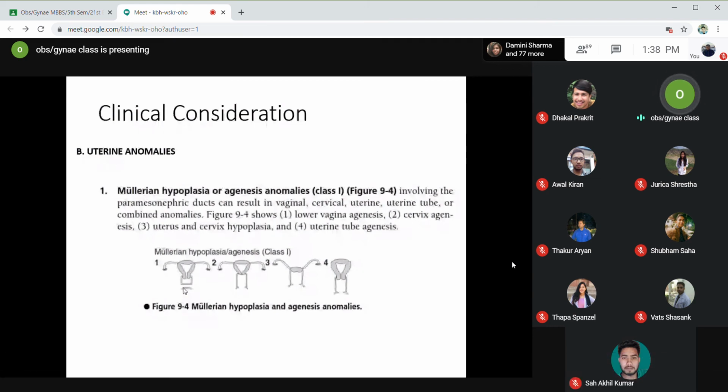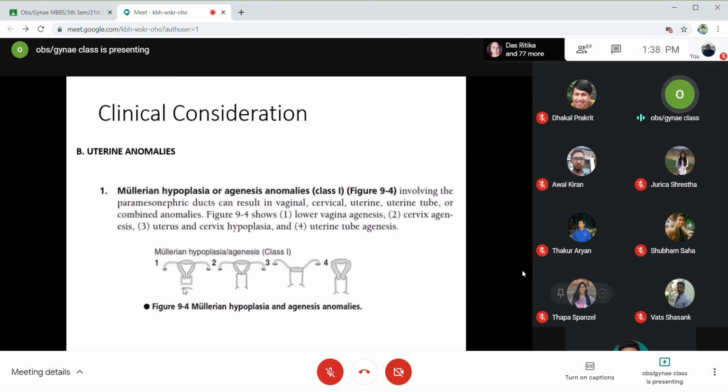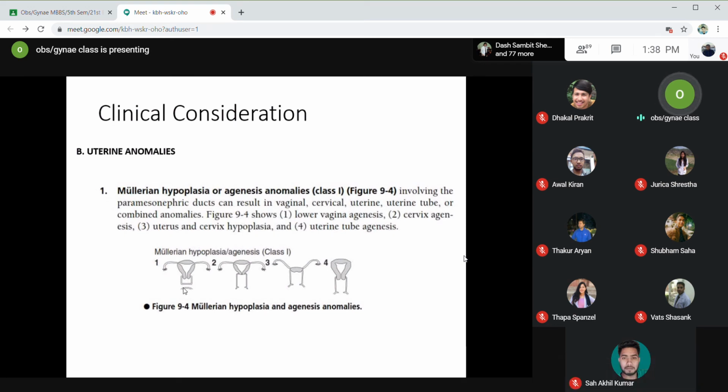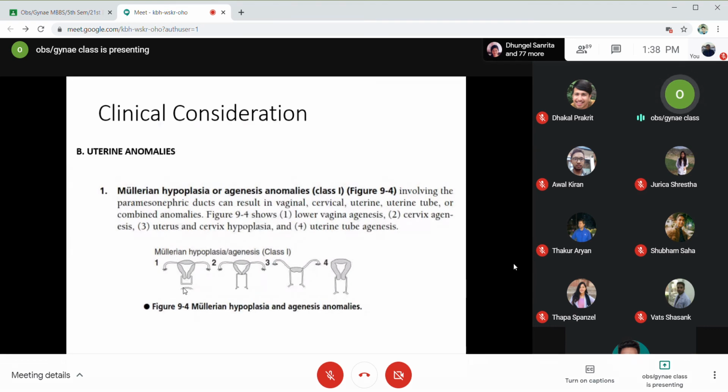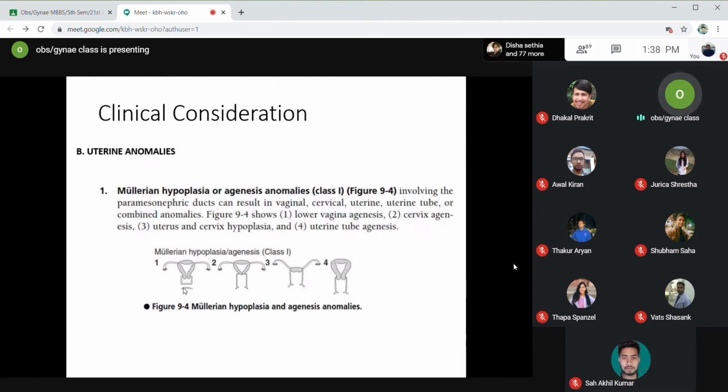When a female reaches puberty at around 11 to 13 years of age, usually females start menstruating. But if there is no lower vagina, then there will be no outflow tract. So the female will present with severe abdominal pain that is cyclical during the menses, as there is collection of blood within the uterus and the upper one third of the vagina.